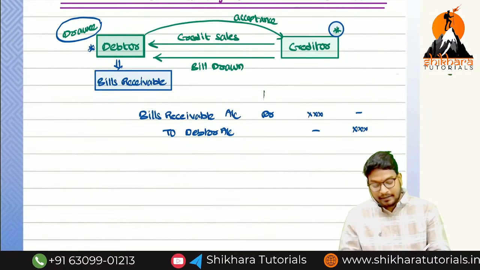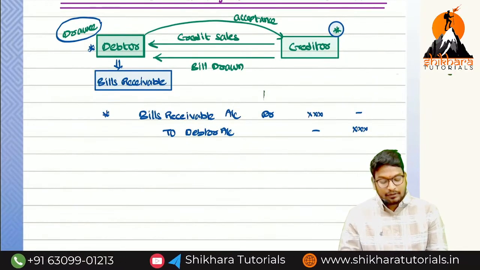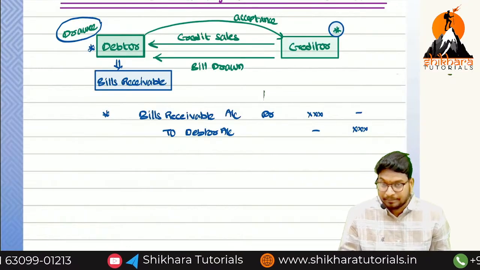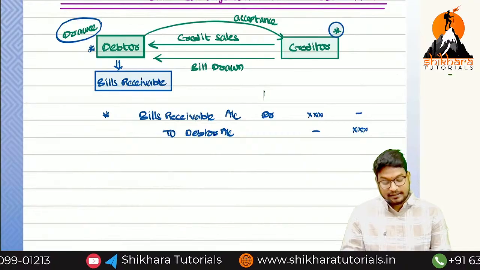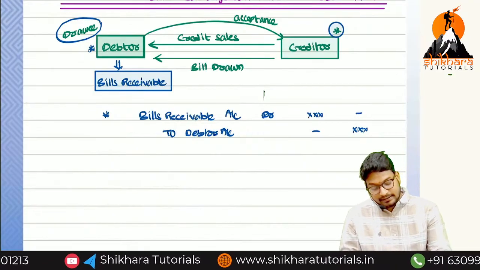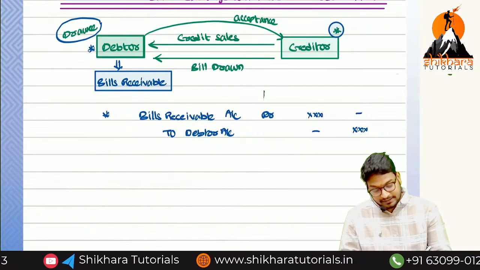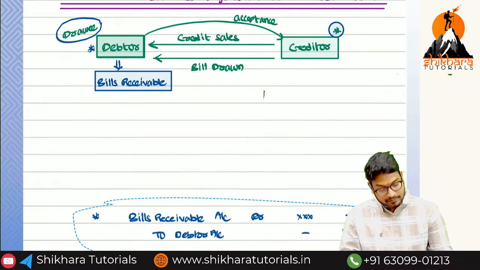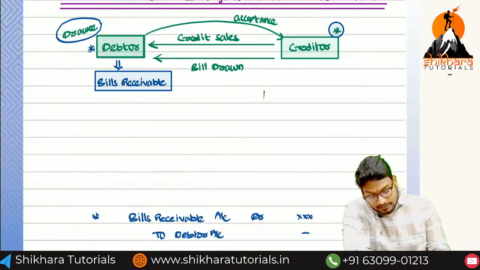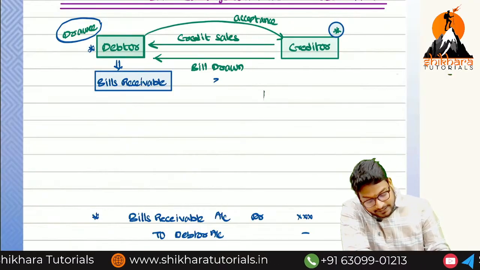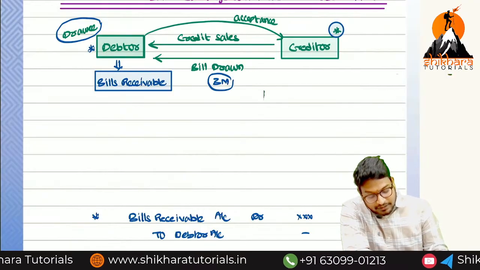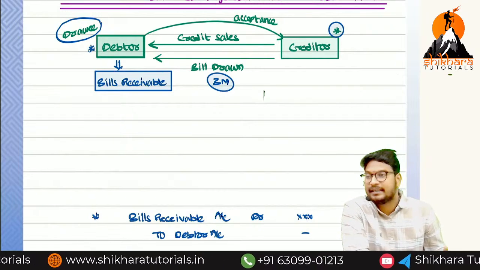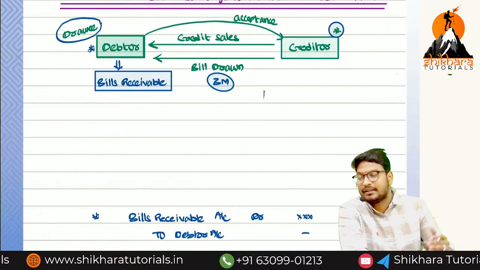This will happen in the case of bill drawn, bill accepted. Now unfortunately, this is the entry we are going to write. But the bill is drawn for 3 months. How many months of the bill have we drawn? 3 months. But we require an amount immediately because February month is coming.